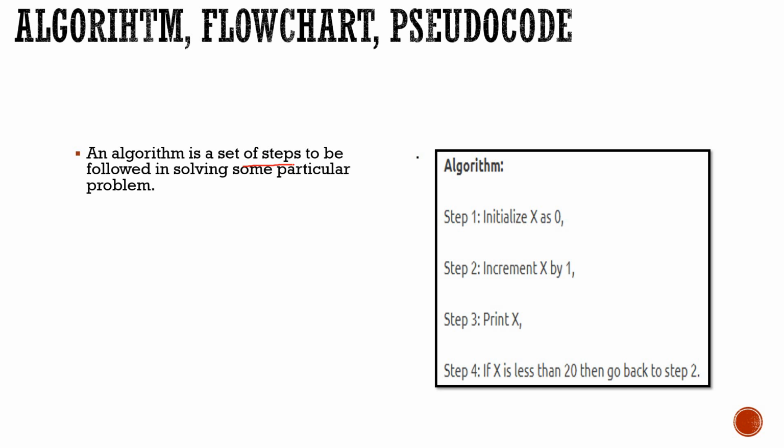Now, why do we need an algorithm? Algorithms are best chosen when efficiency matters. So the first one is efficiency. Next, in cases where we need to optimize a computer program, the best algorithm can work. Optimizing a computer program means using the available resources best.